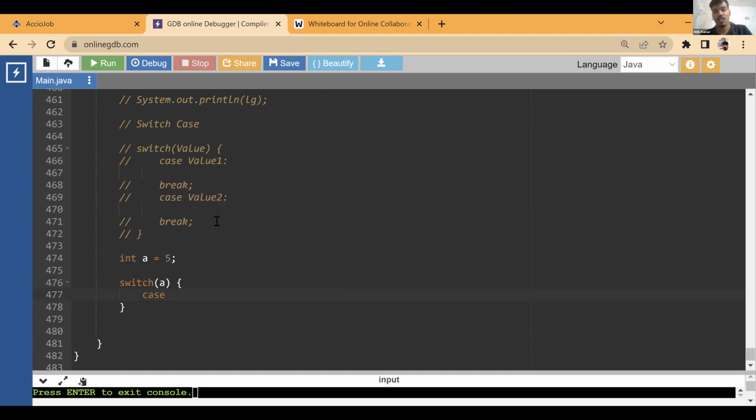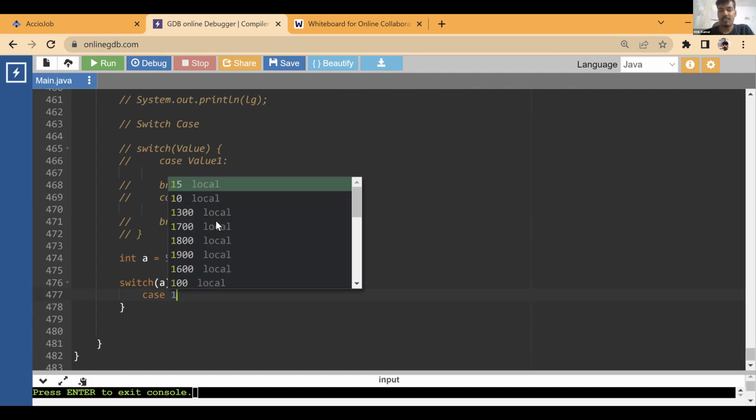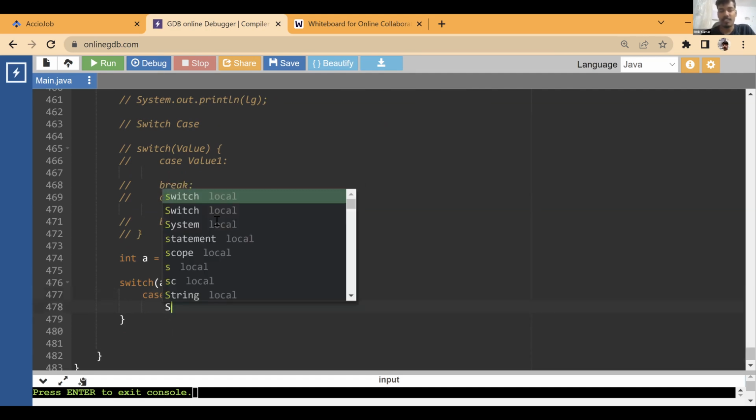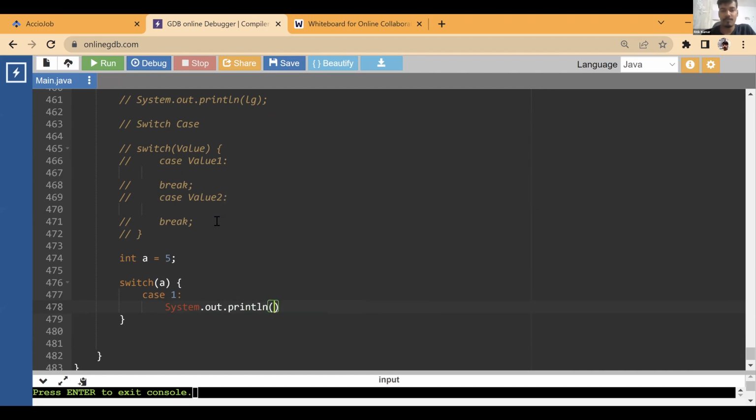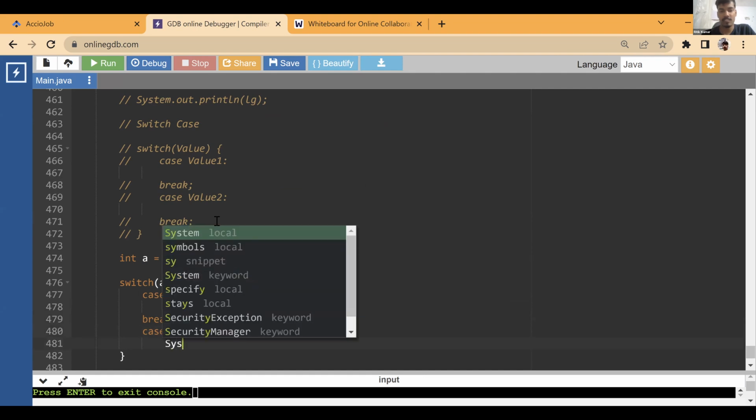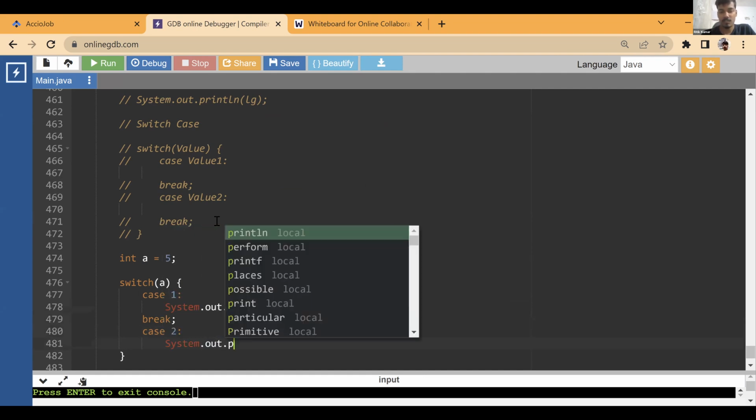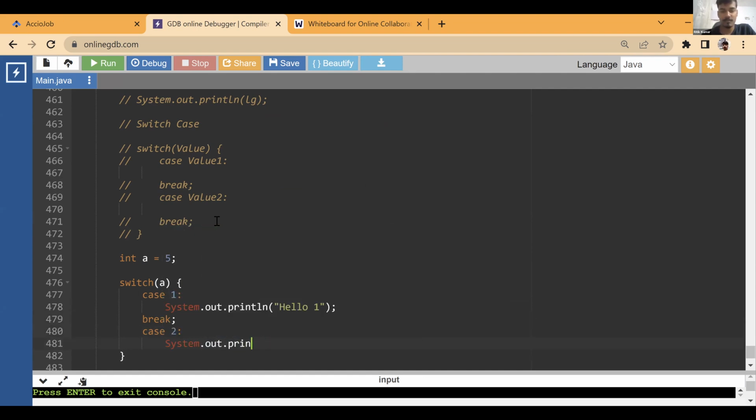Okay, no issues. So if we just check it with the cases. If the case is 1, let's say we just want to print hello 1. And then we write break. Then we have case 2. We can print system dot out dot println hello 2. And so on, and then break.